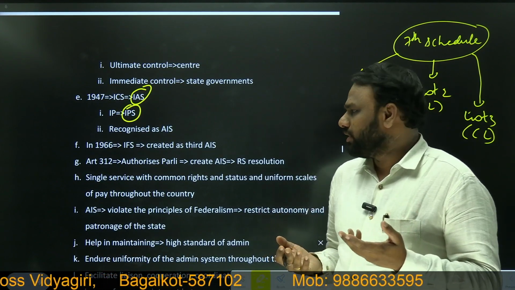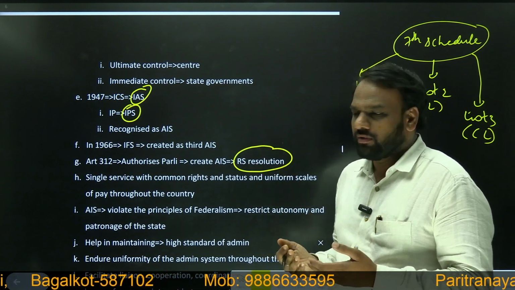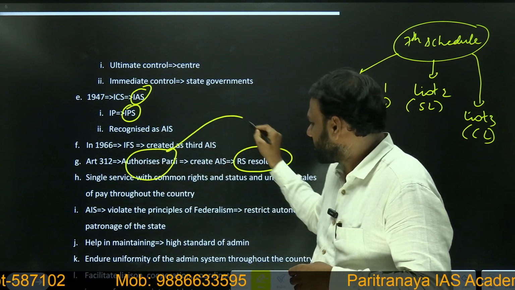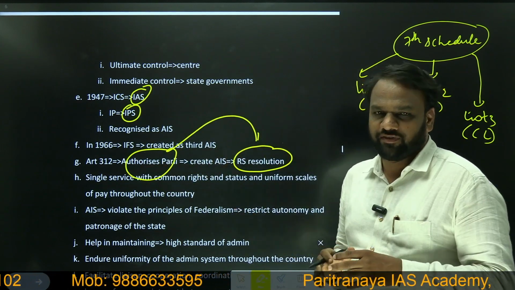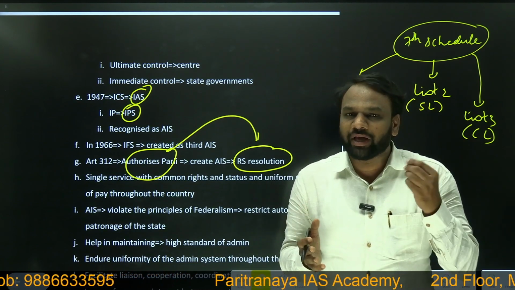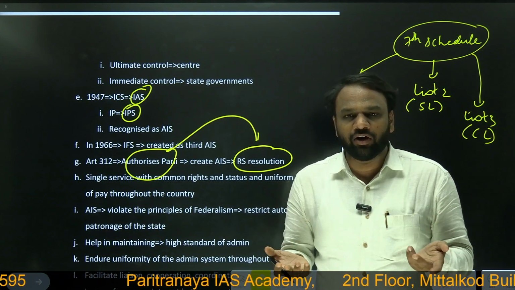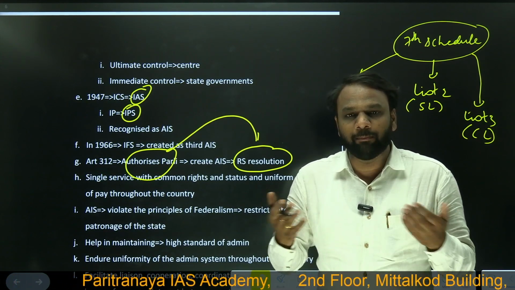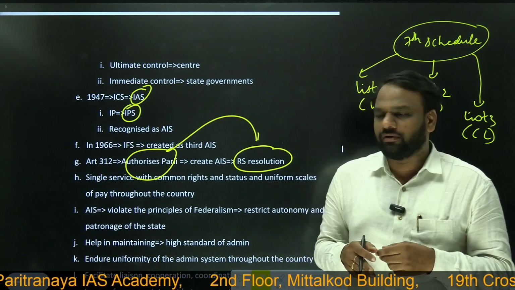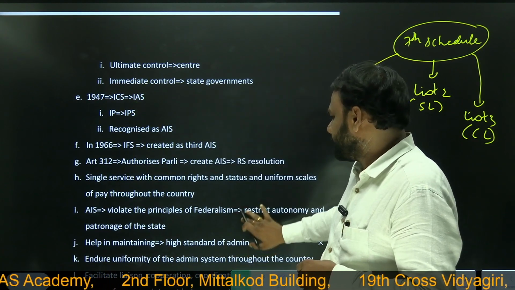Very important. Rajya Sabha resolution. Rajya Sabha will pass a resolution and by passing the resolution, it will authorize Parliament to create an all India service. So here what we need to remember is, who can create an all India service? Parliament. But can Parliament automatically create an all India service? No. First, Parliament has to be empowered. Who will empower Parliament? Rajya Sabha will empower the Parliament by passing a resolution. Next.